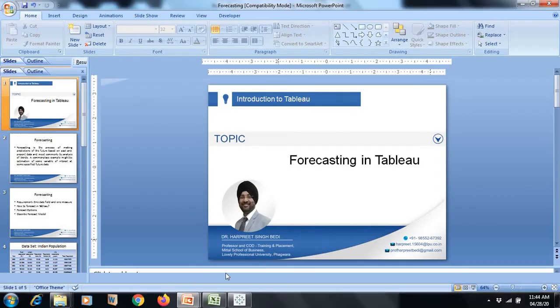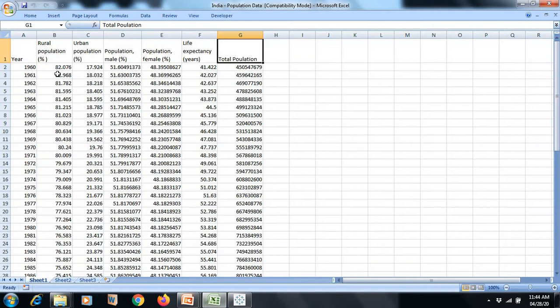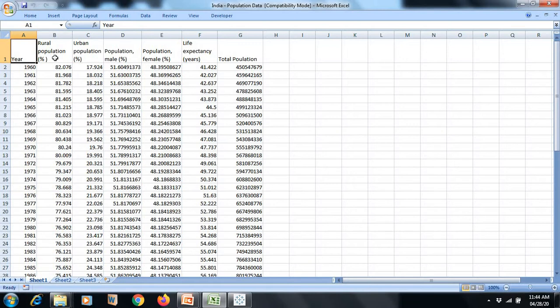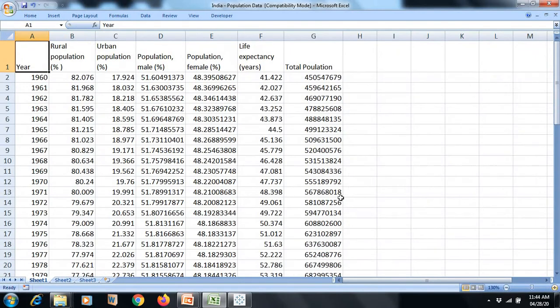So let me show you the data. This is data from 1960 to 2018. I have picked up rural population, urban population, then male population, female population, life expectancy, and the total population.